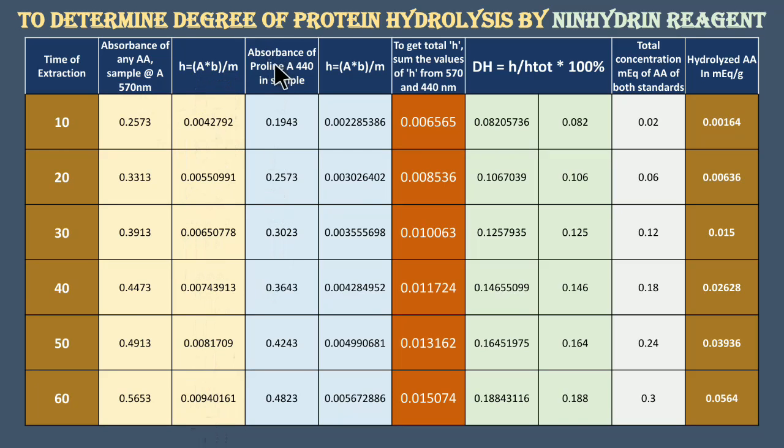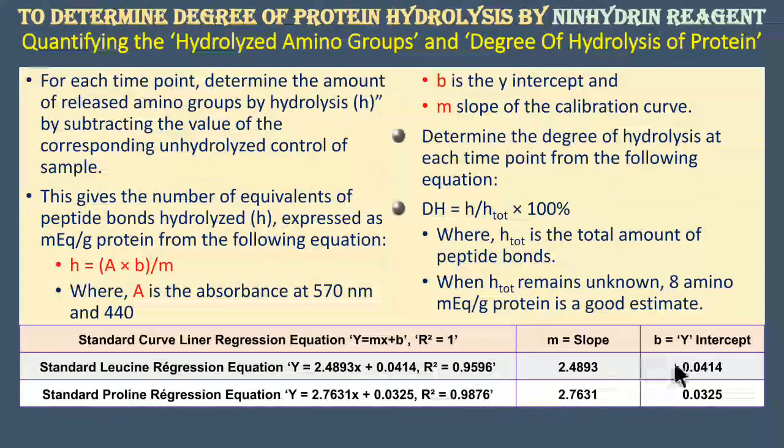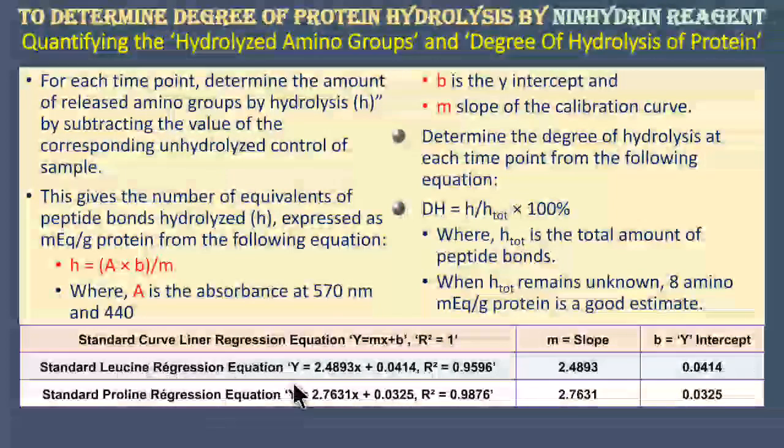Further, these are the absorbance values of proline at 440 nanometer in the sample, and these are also after negative control subtraction. In this hydrolysis formula, the absorbance will be taken from here, and the b and m values will be taken from the proline standard series calibration curve, or linear regression equation, and substituted here. So the b and m of this and the b and m of this we have already shown here, the overall details.